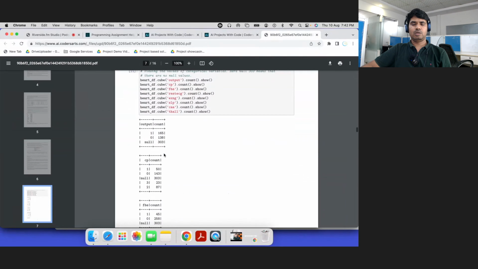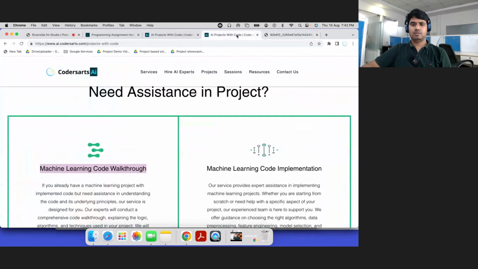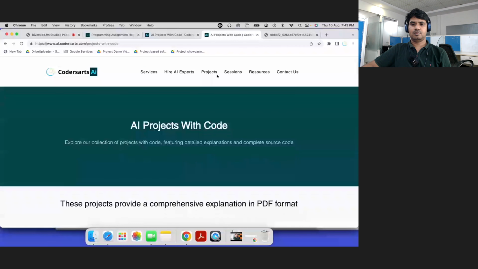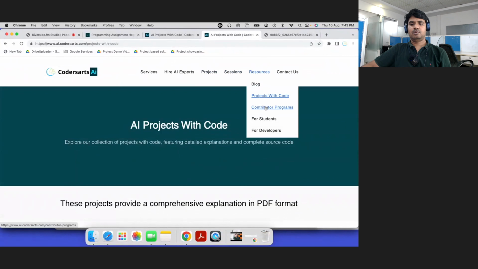You can also book a one-on-one session with us, or if you can learn by yourself, that is totally fine. There is no concern, you need not book a session. But if you need to learn anything or clarify your doubts, you can book a session. Similarly, code implementation is based on a similar project. If you want to build some more similar projects, you can also avail our services. So this was the sessions part, and also you can contribute to us.